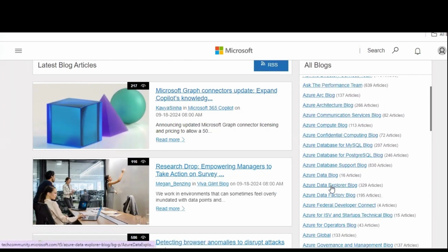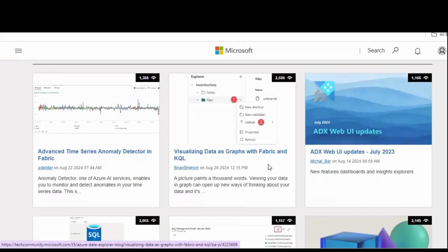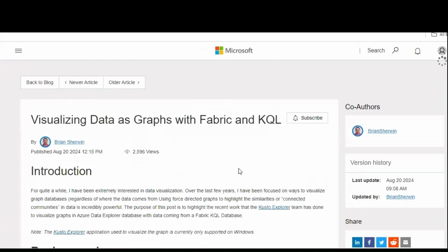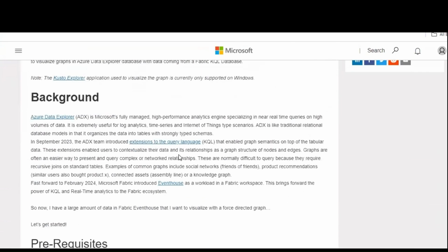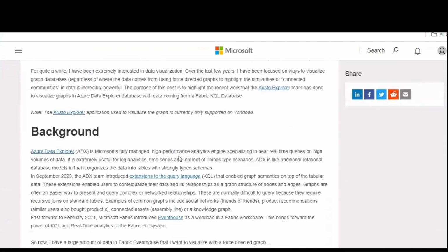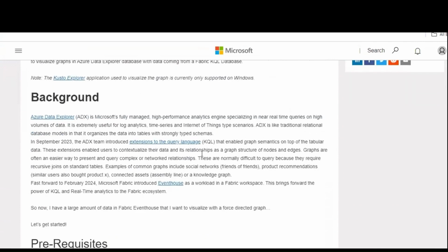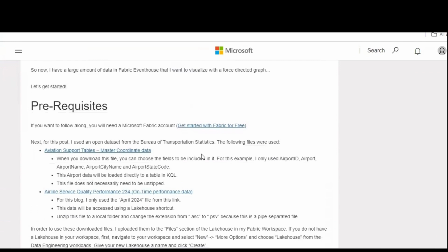Suppose you want to explore more about Azure Data Explorer, a blog has been created with web UI updates, and I have clicked on data. More visually, if I want to get into the visualizing data blog, you can see this is the blog presented with Fabric and KQL. This is a service related to a query language, and it is there with Azure Data Explorer.